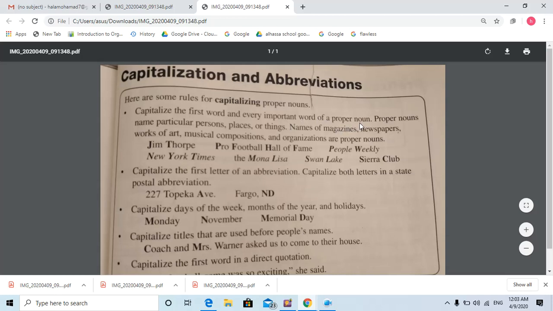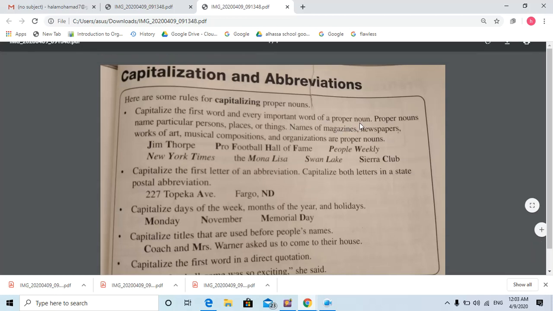First of all, the first letter in any sentence or the first letter in a question should be capital. This is number one. Put it in your mind. Then, if you have a proper noun, it should start with a capital letter.